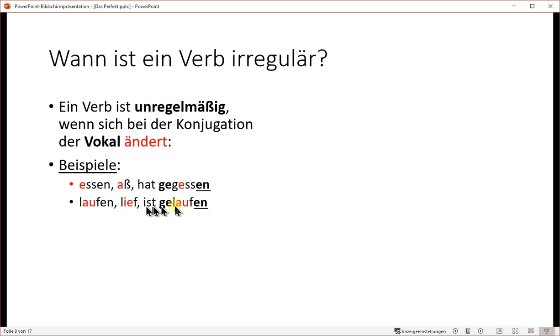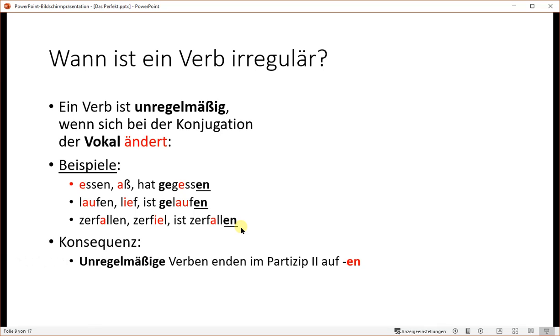Laufen, lief, ist gelaufen, vowel change from laufen to lief, en at the end. Zerfallen, zerfiel, ist zerfallen, we have vowel changes here, so en at the end, even though no ge, but it still ends on en. The consequence means, if the verb is irregular, its Partizip 2 will end on en, even if it's a non-splittable verb, like this.